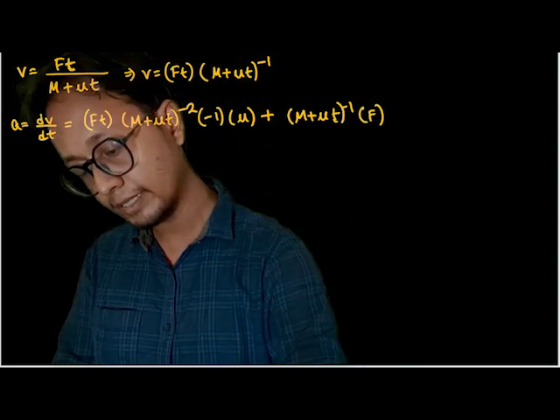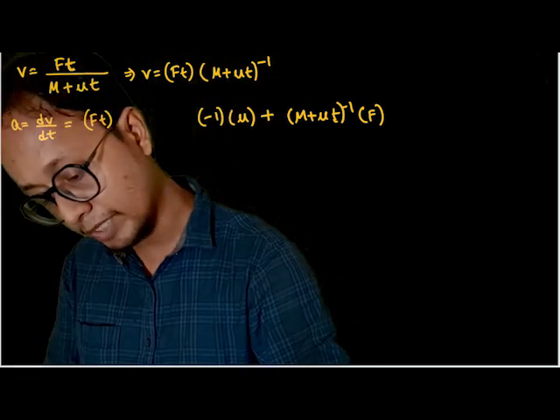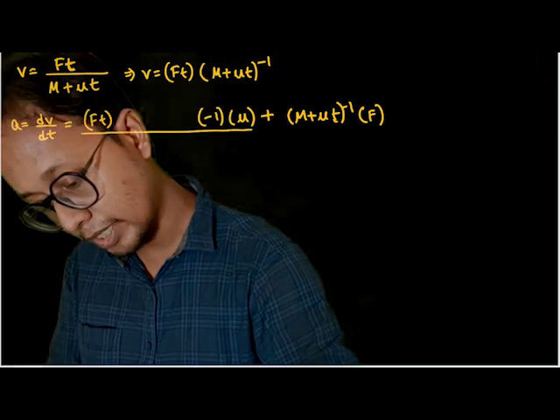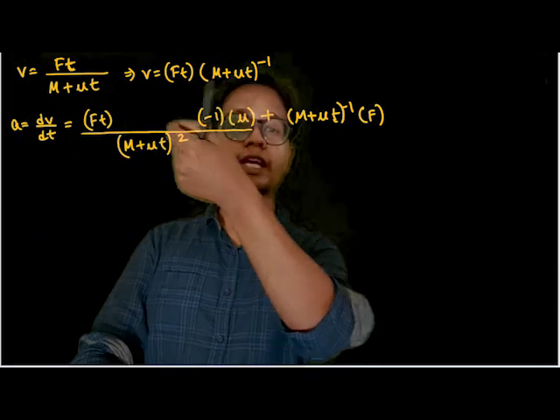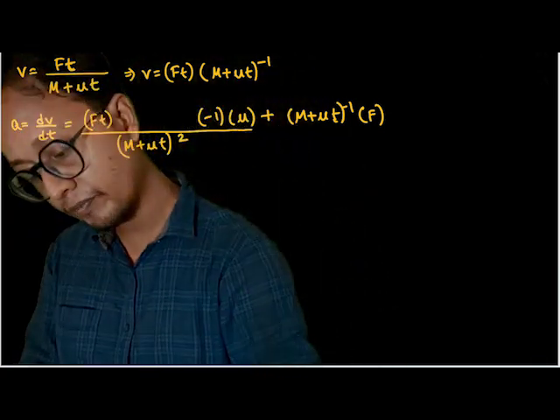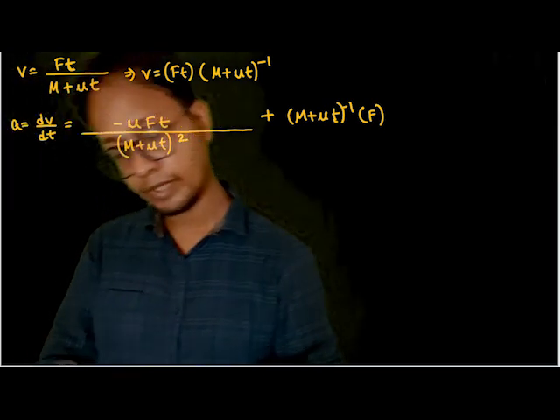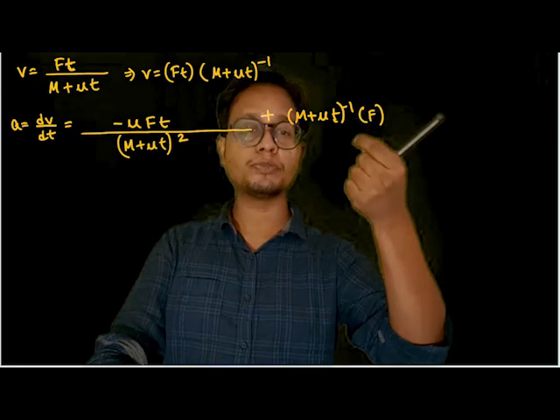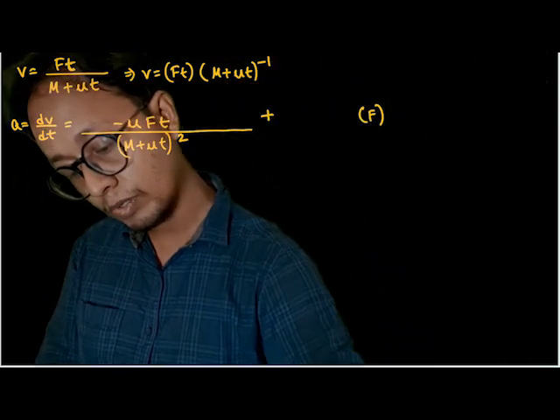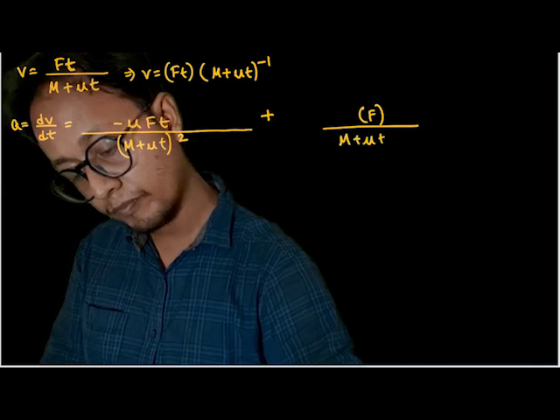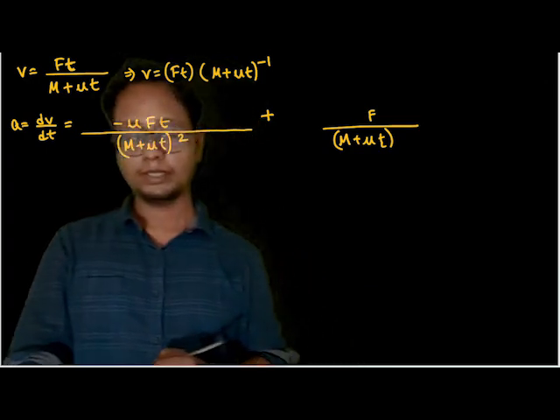If I rewrite this, (m + μt) to the power minus 2 can be written as 1 by (m + μt) square. So ft into minus 1 into μ is nothing but minus μft over (m + μt) square. And (m + μt) to the power minus 1 can be written as 1 by (m + μt), with f.